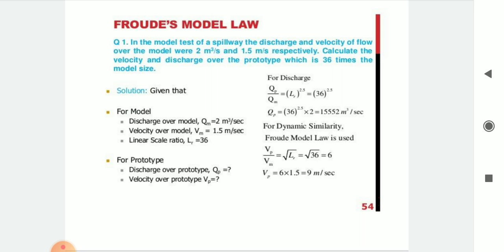For discharge we put the values in the formula Qp upon Qm is equal to Lr raised to 2.5, that is 36 raised to 2.5. So we get Qp is equal to 15,552 meter cube per second. For dynamic similarity, Froude's model law is used. Vp upon Vm is equal to square root Lr. So Vp upon Vm we get 6. So Vp is equal to 6 into 1.5, which is 9 meter per second.